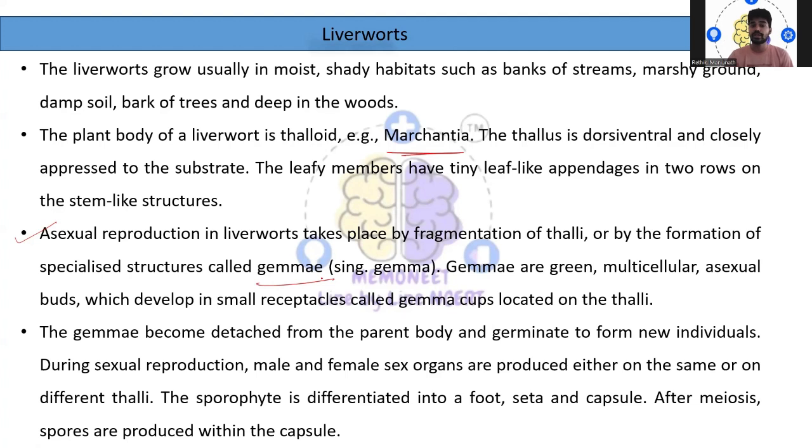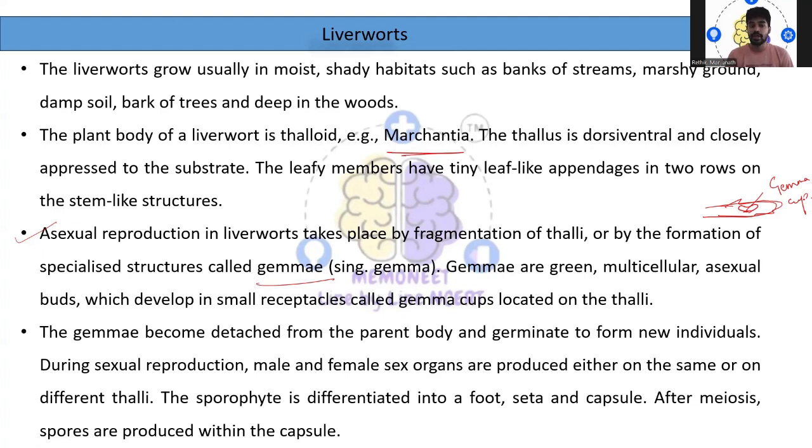So these asexual buds will later on develop into what? Gemma cups, which will be located in the thalli region. If you consider something like a leaf, you'll actually see a kind of structure which is called a gemma cup. So this is how it happens. Now this gemma will detach from the parent body and germinate into a new individual.